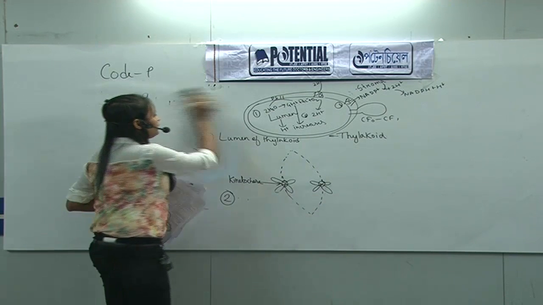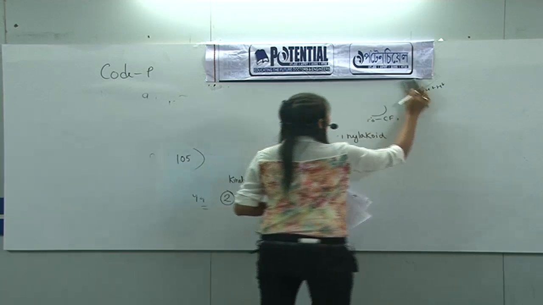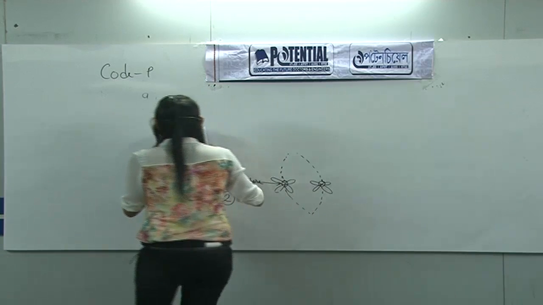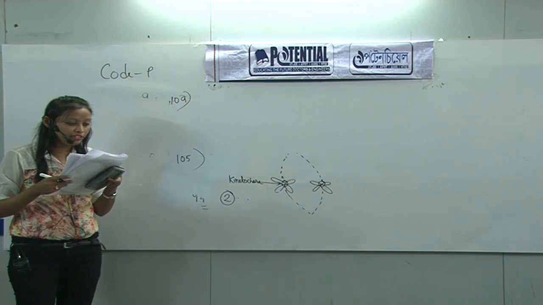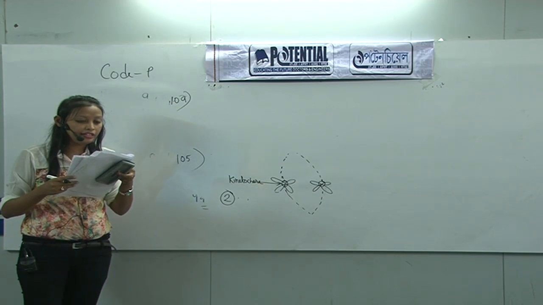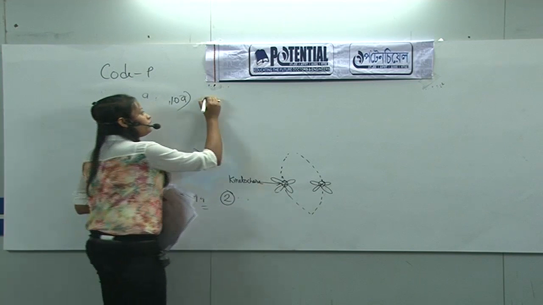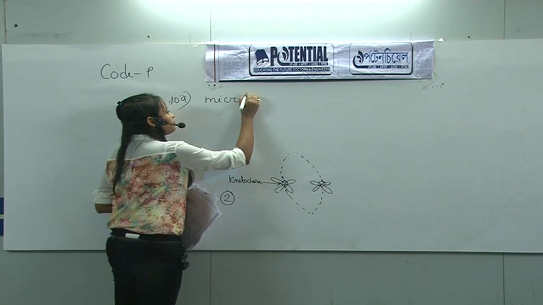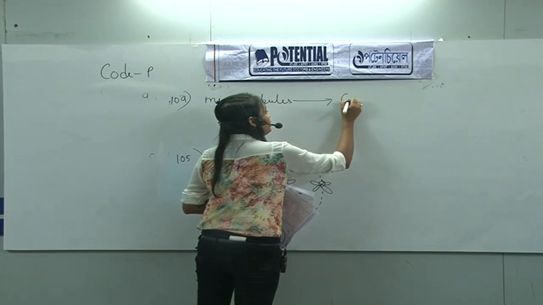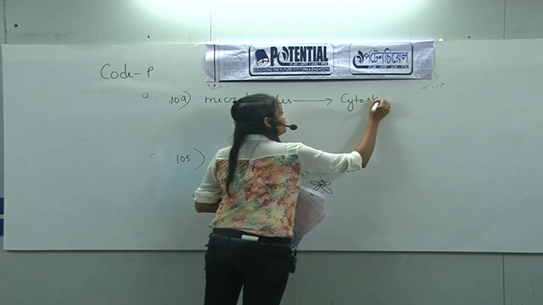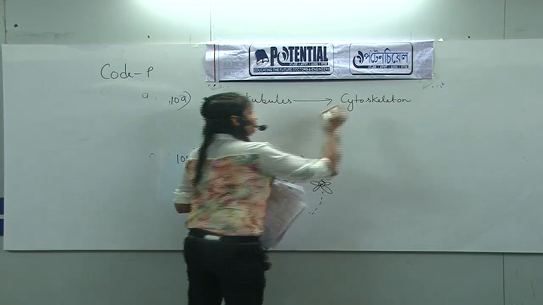Then the next question is question number 109. The question is: microtubules are the constituent of. We know microtubules are proteinaceous filaments which are part of the cytoskeleton.